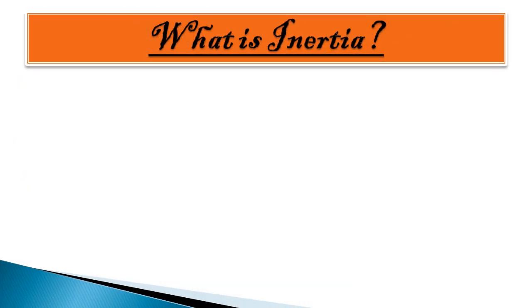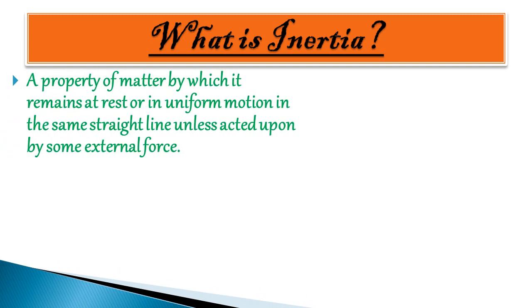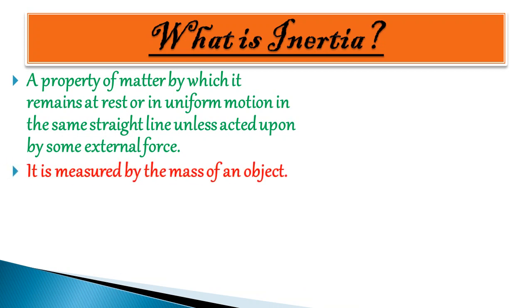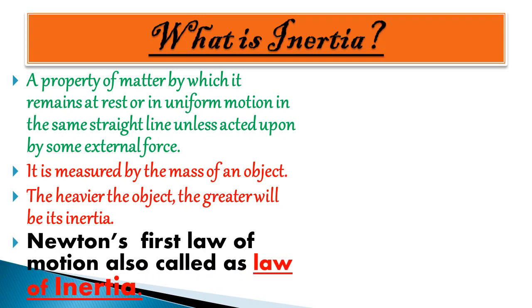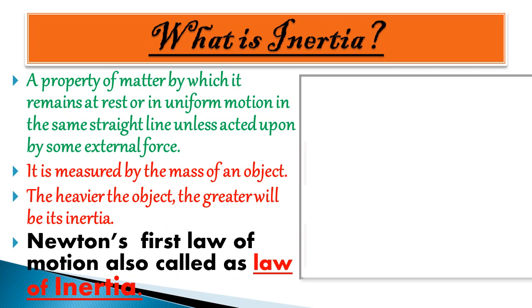Now student, what is inertia? In our previous slide we have seen that all the conditions are related to inertia, but what is it? Let's see. Inertia is a property of matter by which it remains at rest or in uniform motion in the same straight line unless acted upon by some external force. It is measured by the mass of an object. The heavier the object, the greater will be its inertia. And Newton's first law of motion is also called the law of inertia.